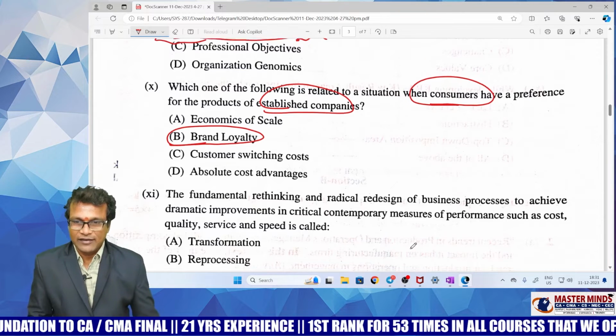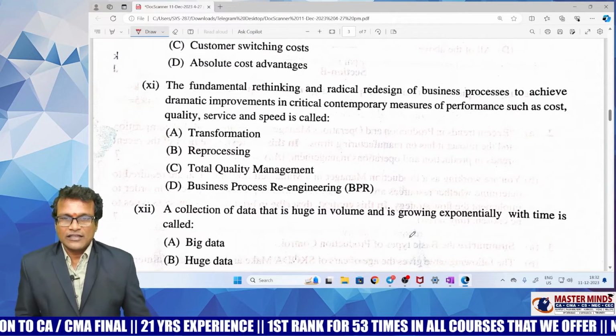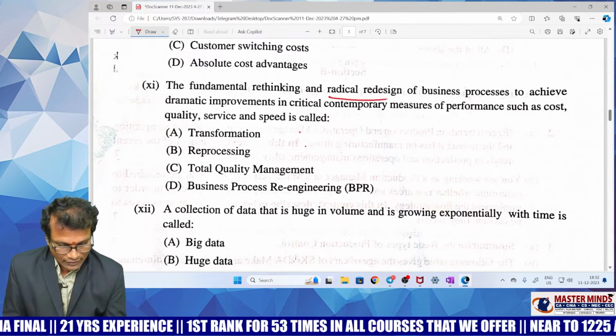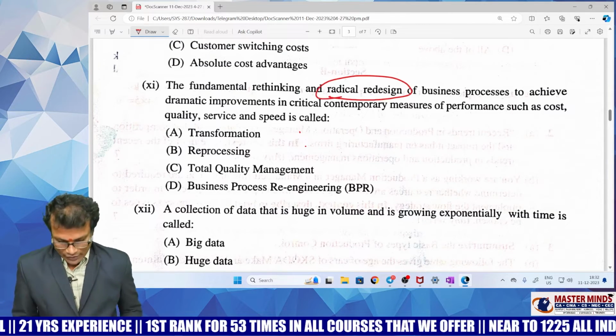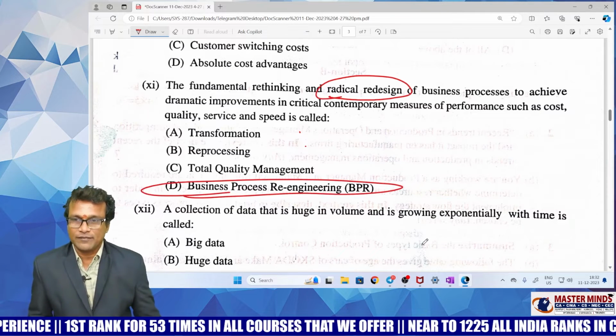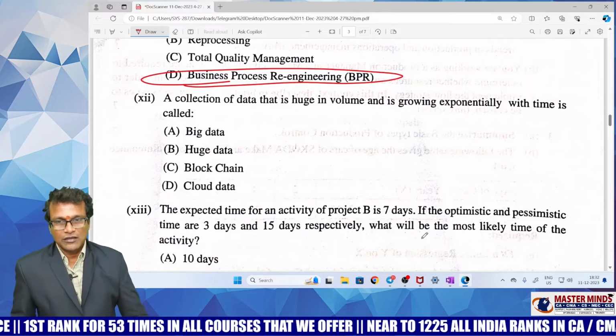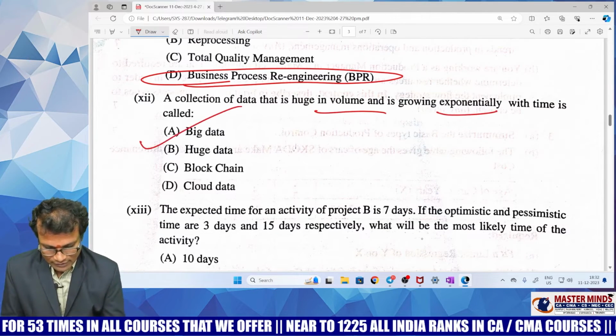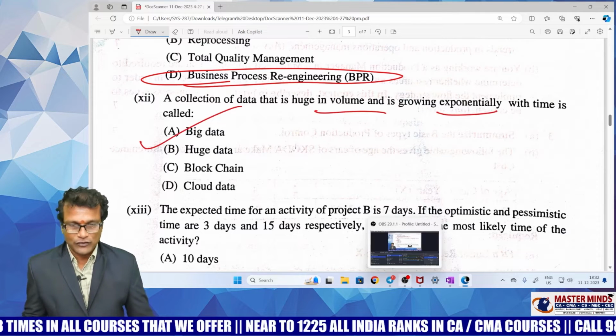Option B again. Now the fundamental rethinking, whenever you hear this word radical redesign of the process, it is called as a BPR, business process reengineering. Now come to the next question. A collection of data which is huge and growing exponentially. This represents big data. Another straightforward question.